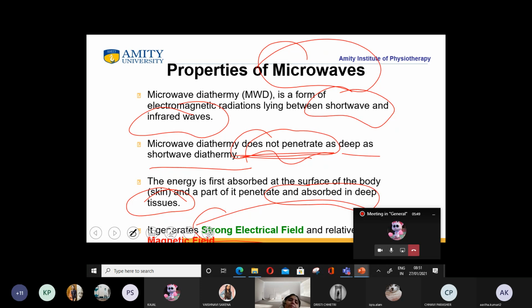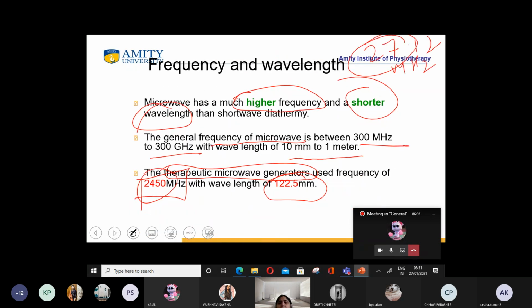Okay? And the main and foremost property of microwave is that it generates a strong electrical field and a weak magnetic field. Okay. What about the frequency and the wavelength? The microwave has a much higher frequency, that is 2450 megahertz. On the contrary, the shortwave diathermy has 27.12 megahertz.